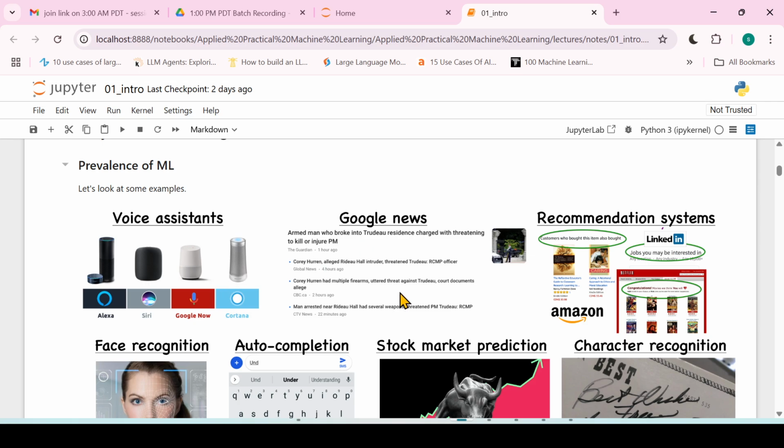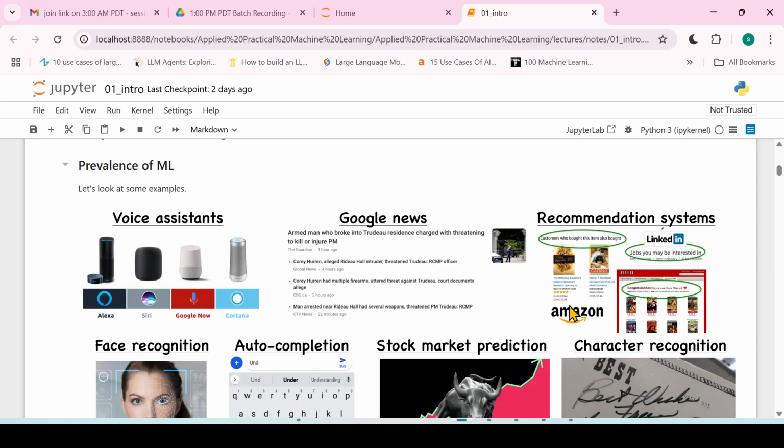We have Google News. Google News is smart enough to recommend the specific news you are interested in. If you are looking for a specific type of news on YouTube or other sources, Google News will understand and recommend similar news. If you have clicked a specific news item, later, if any such event happens in that category, Google News will push that categorical news specifically to you.